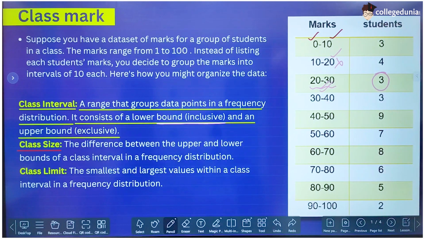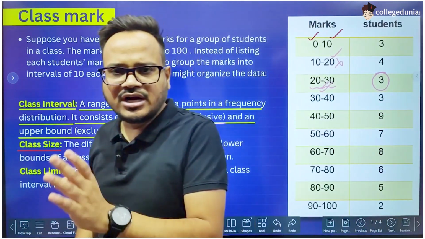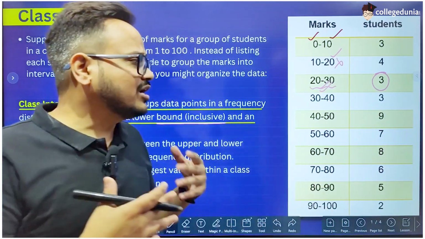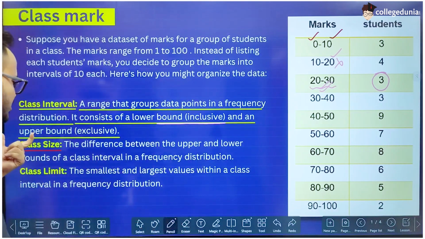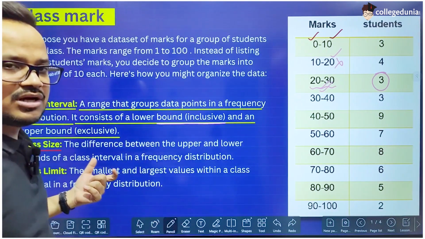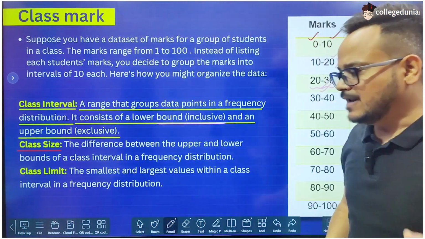So in that case we will take intervals of 50, like 0 to 50, 50 to 100, 100 to 150, or we can take intervals like 0 to 100, 100 to 200. So in the second example the class size would be 100, and in the first example the class size would be 50.